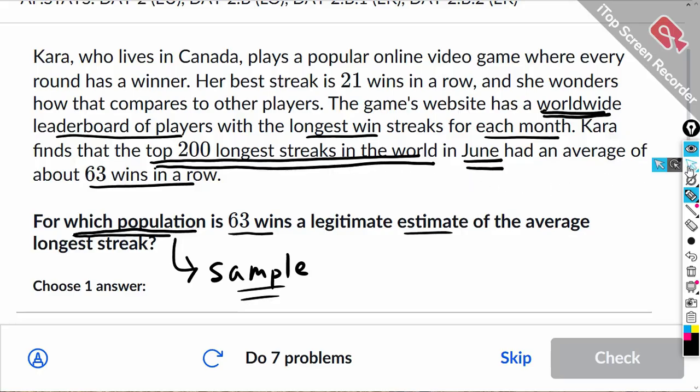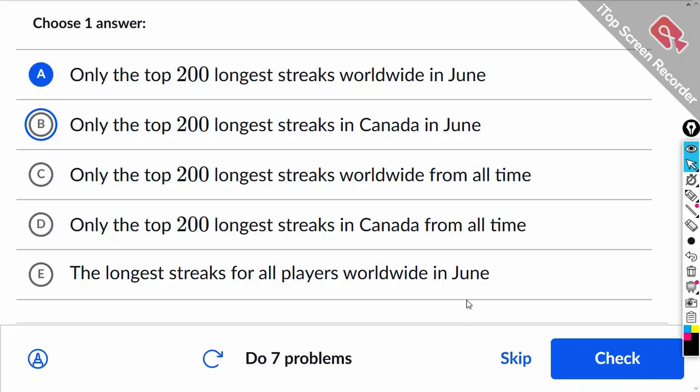Let's take a look at our choices. All right, answer A is limited to the top 200 longest streaks worldwide in June. Okay, answer B, it was not limited to just Canada. Answer C, the sample was not from all time, it was only from June. Answer D, it wasn't just from Canada. And answer E, longest streaks for all players worldwide. Well, no, she only sampled from the top 200. So I think that's correct.